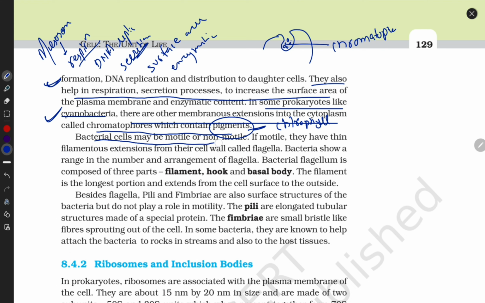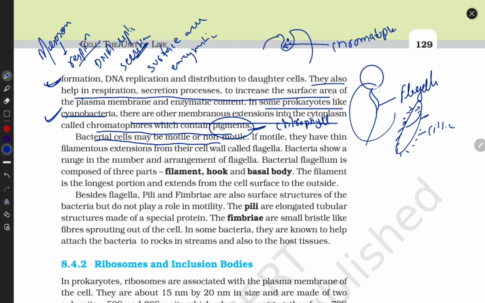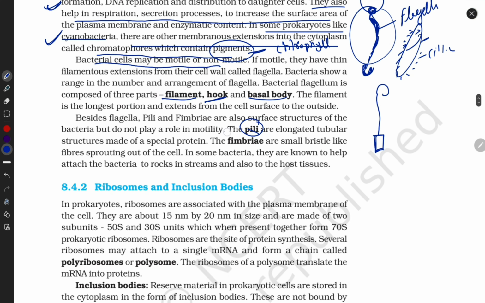A bacterial cell may be motile or non-motile. According to what? If they have flagella, they can be motile. If they have cilia, they can be motile. What is the structure of flagella? The structure of flagella is divided into 3 parts: the filament, the hook, and the basal body. This is the filament part, this is the hook part, and this is the basal body. They also have pili and fimbriae.